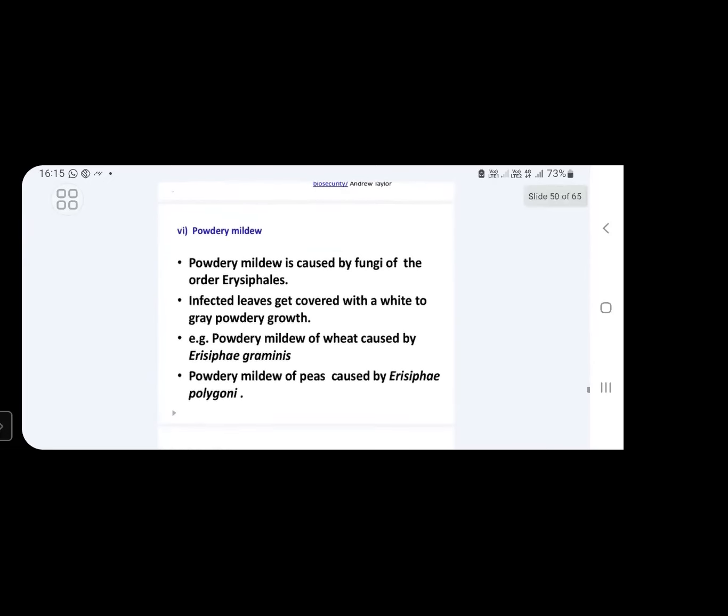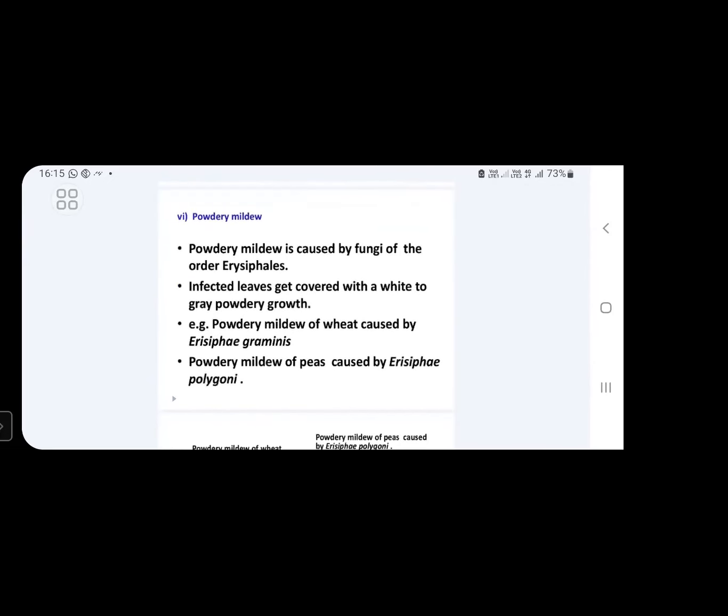Next, powdery mildews. This is another kind of disease which is also caused by fungal species. Powdery mildew disease is caused by members of the order Erysiphales. Those members especially cause this powdery mildew disease. In this disease, the infected leaves get covered with a white to grey colored powdery growth.